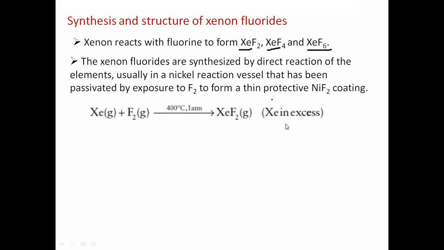Only then you will get xenon difluoride. When the xenon to fluorine ratio is 1:5, here fluorine is in more amount. To get xenon difluoride, xenon should be in excess. To get xenon tetrafluoride, fluorine should be in excess, 1:5. So based on this stoichiometric proportion, we can prepare all three types of xenon fluorides.